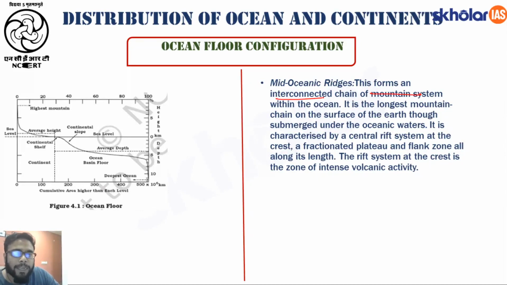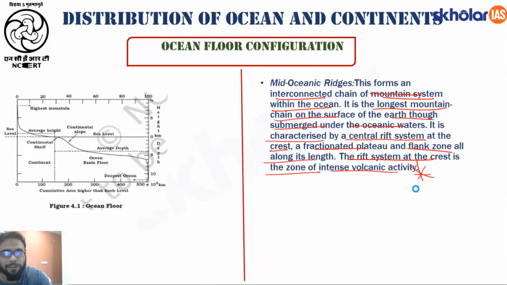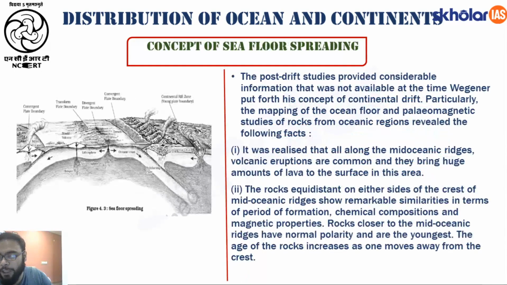Then we have the mid-oceanic ridges, which we have already understood in the last class. This forms an interconnected chain of mountain system within the ocean. It is the longest mountain chain on the surface of the earth, though submerged under the oceanic waters. It is characterized by a central rift system at the crest, a fracture plateau, and a flank zone all along its length, and the rift system at the crest is the zone of intense volcanic activity. Now this we will understand by the concept of sea floor spreading. Okay. Let us understand what is this sea floor spreading.